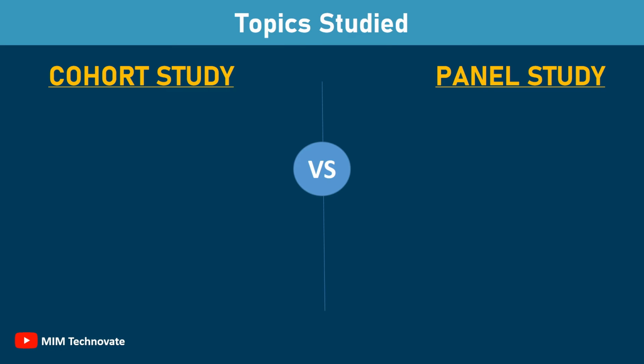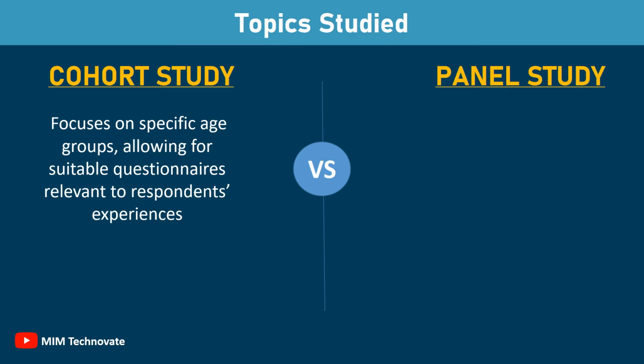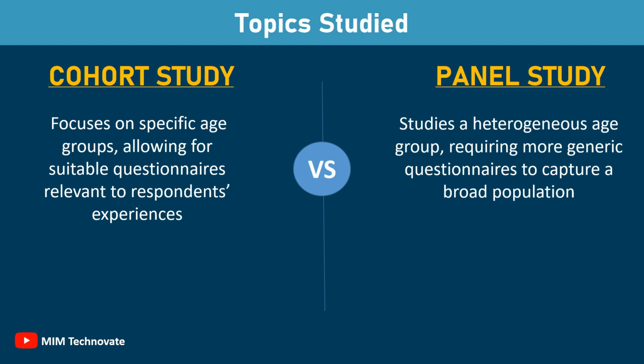Topic studied. Cohort study focuses on specific age groups, allowing for suitable questionnaires relevant to respondents' experiences. Panel study studies a heterogeneous age group, requiring more generic questionnaires to capture a broad population.